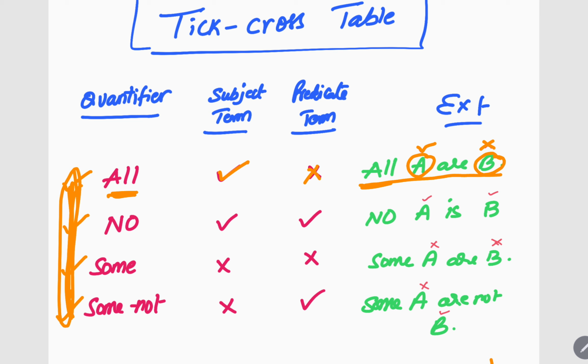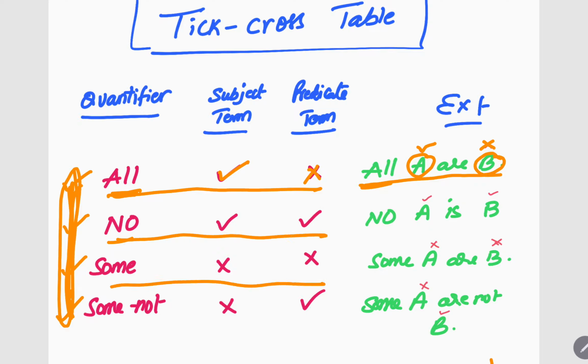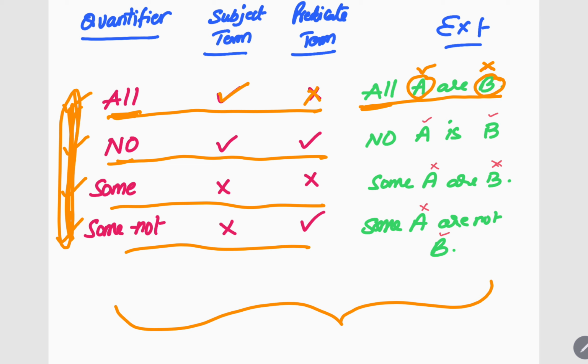That's it. So this entire tick cross table you remember like this. If I see all, tick cross; no, tick tick; some, cross cross; some not, cross tick. That's it. So you simply learn by heart this: tick cross, tick tick, cross cross, cross tick. Got it? See, tick cross, tick tick, cross cross, cross tick. You just write it on a paper and then learn it by heart. That's it. So if you see some not, some A is not B, what is the tick cross table for some not? Cross tick. That's it.